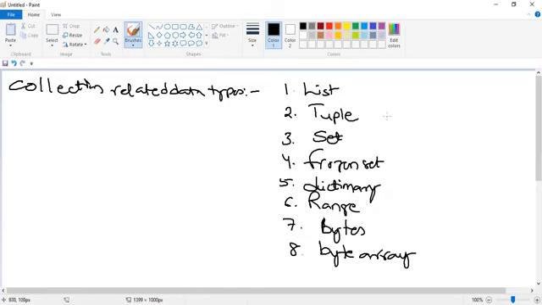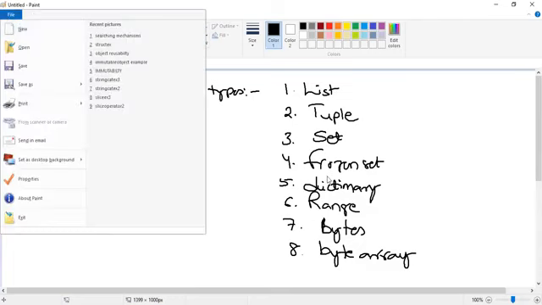Is it clear, guys? Yes, sir. So we will see the first one. First data type in the form of what? List.